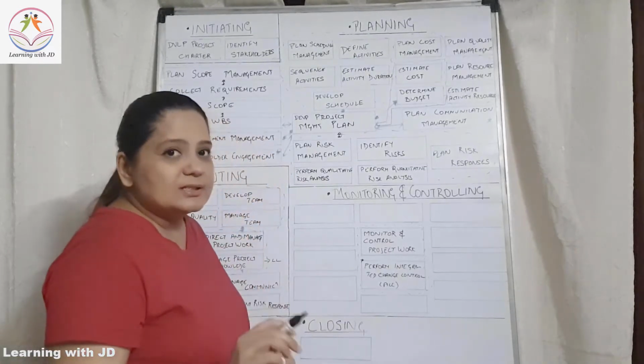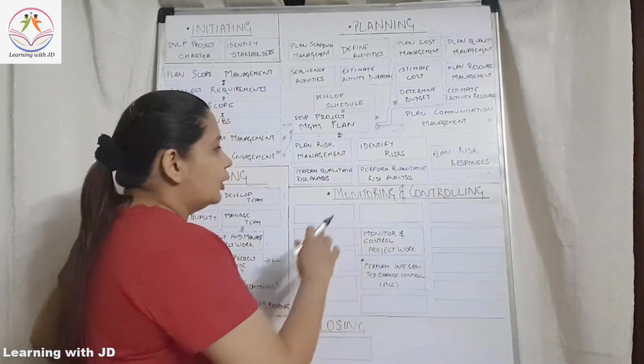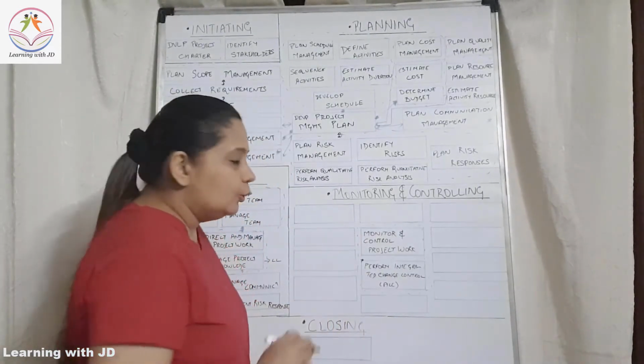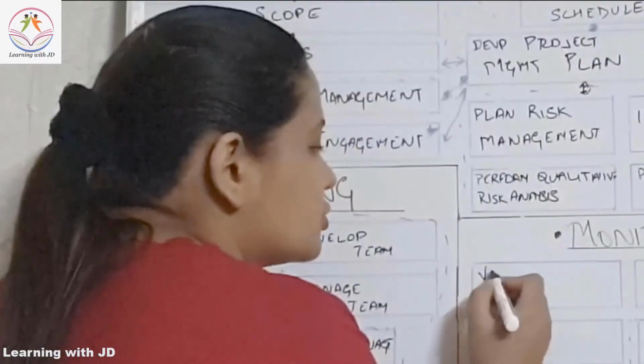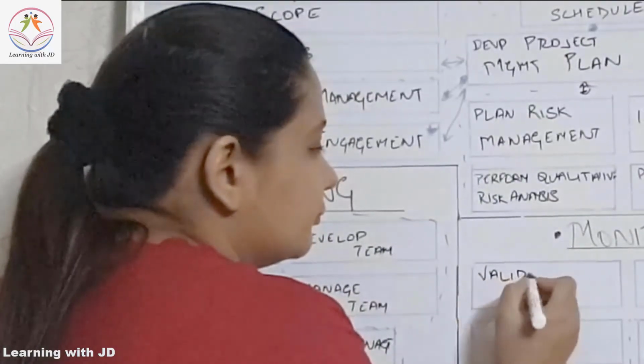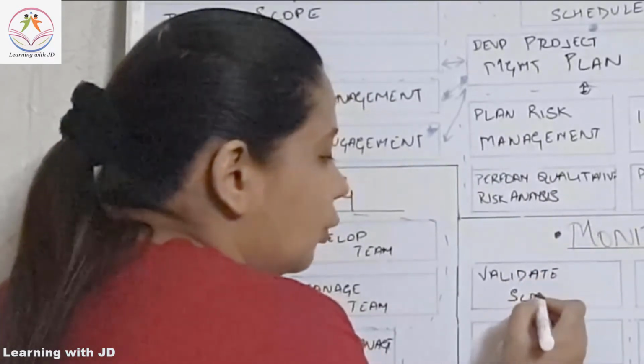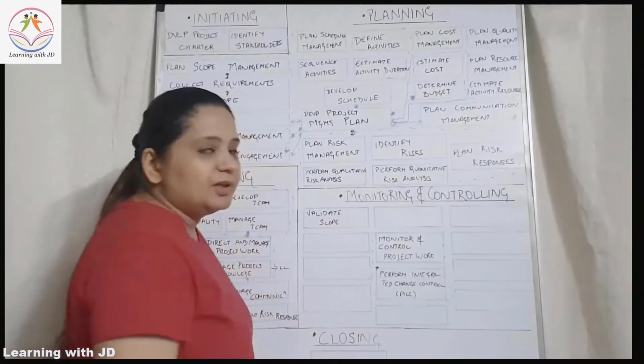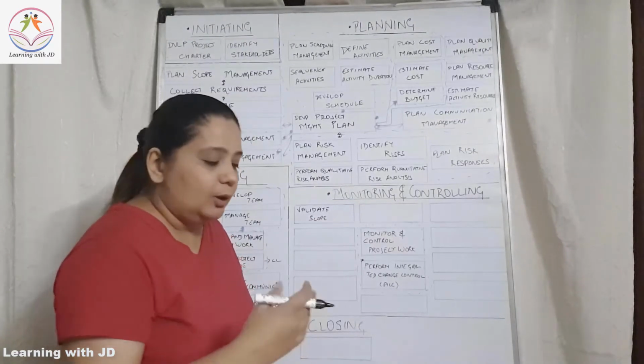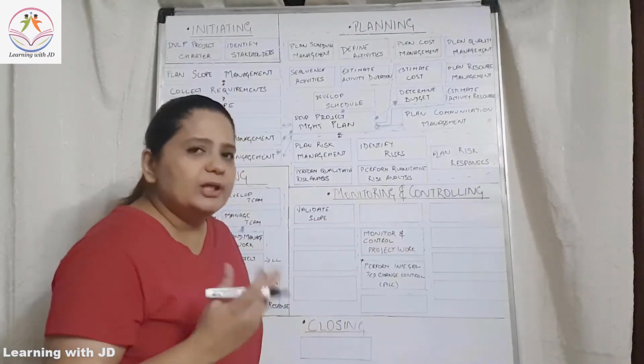Now what is the first thing that you are going to do as a part of the monitor and control? You will first validate your scope. You will validate scope. After validating the scope, which means that you are going to check. Validation is what? Only checking.